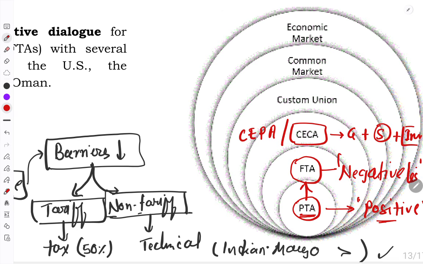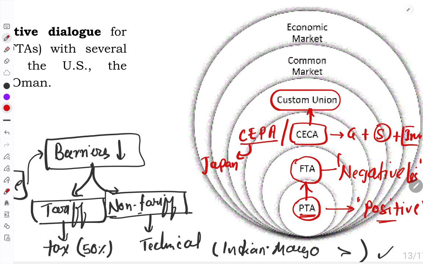So that way it is more comprehensive. We are not only talking about reducing tariffs on goods, we are also talking about reducing them in services. We will facilitate investment from your country to our country, and our country to your country. We have a comprehensive economic partnership with Japan, right? Next is the customs union.